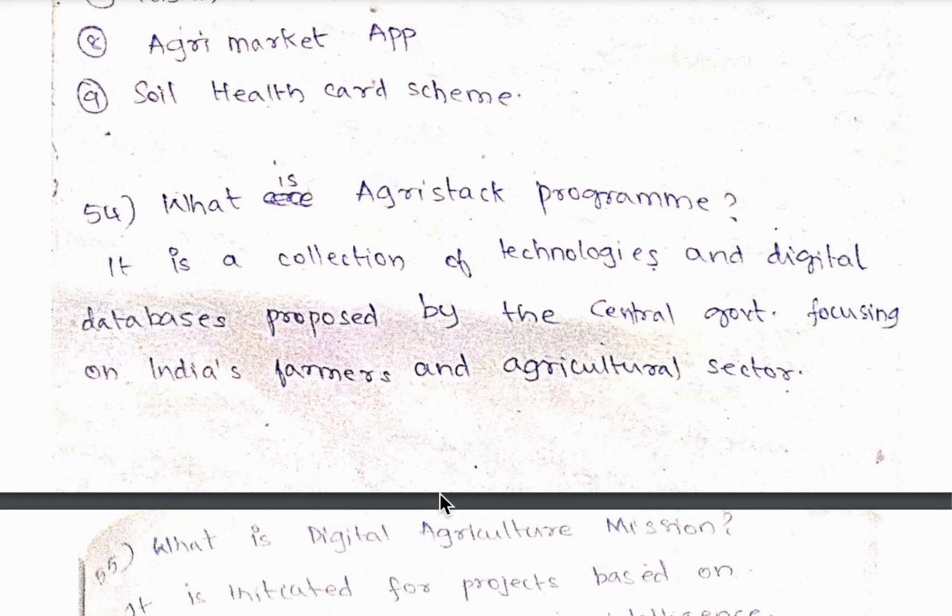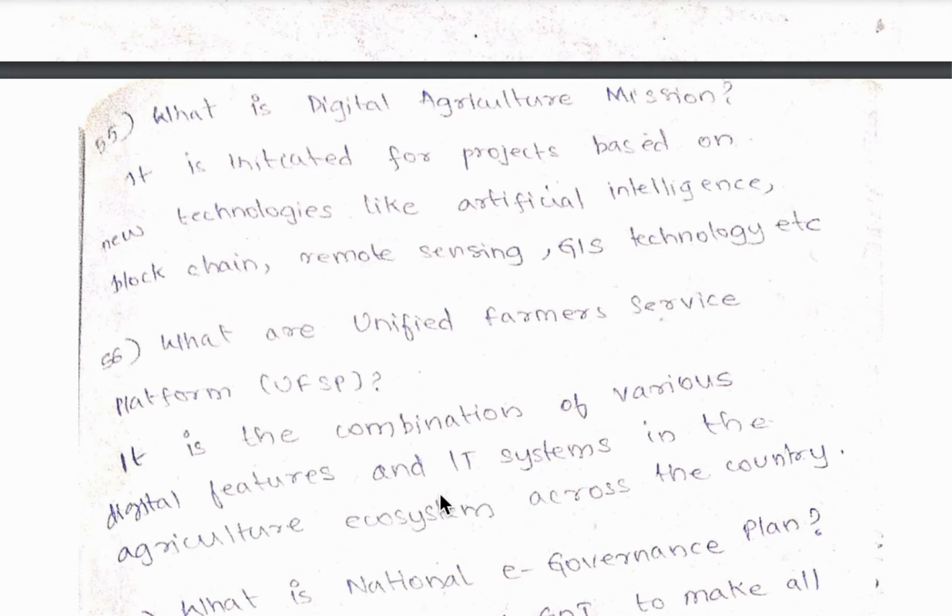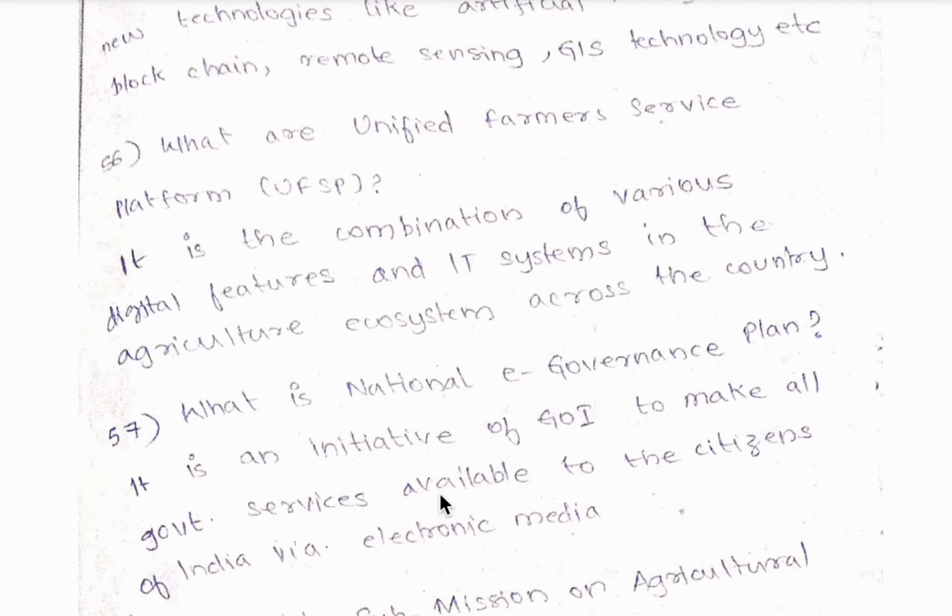54th question, what is the AgriStack program? It is a collection of technologies and digital databases proposed by the central government, focusing on India's farmers and agricultural sector. 55th question, what is Digital Agriculture Mission? It is intended for projects based on new technologies like artificial intelligence, blockchain, remote sensing, GIS technology, etc. 56th question, what is the Unified Farmers Service Platform, UFSP? It is a combination of various digital features and IT systems in the agriculture ecosystem across the country.